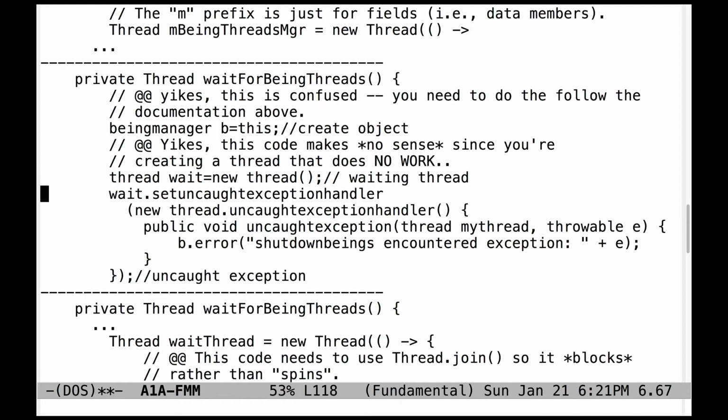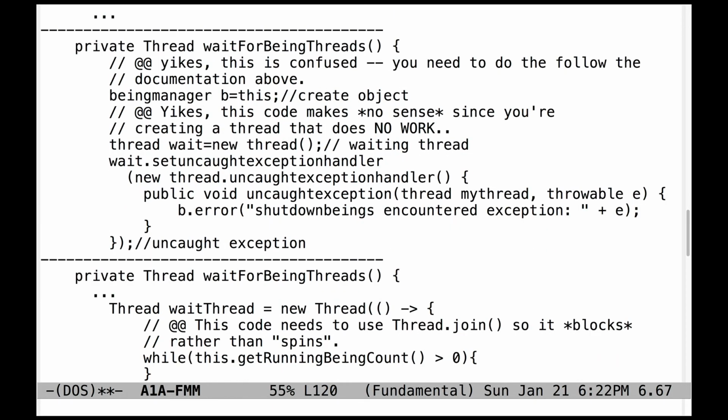It's also creating a thread that does no work, because the thread that's being created is going to somehow be given no work to be done. It also looks like it's perhaps, I'm not entirely sure about this, maybe this got lowercased some other way, but this has got a number of problems in the code. And that's not how you're supposed to be implementing waitForBeingThreads. You're also not supposed to be using the uncaught exception handler in the waitForBeingThreads method. That needs to be handled in beginBeingThreads when the thread's created in the first place.